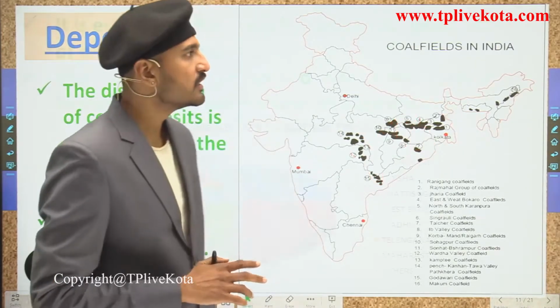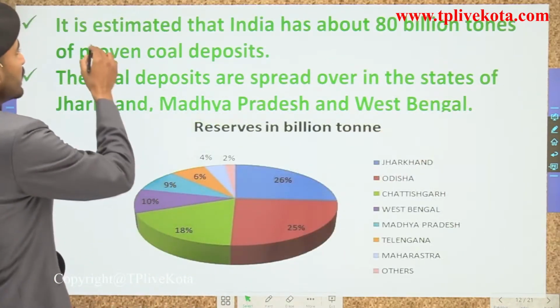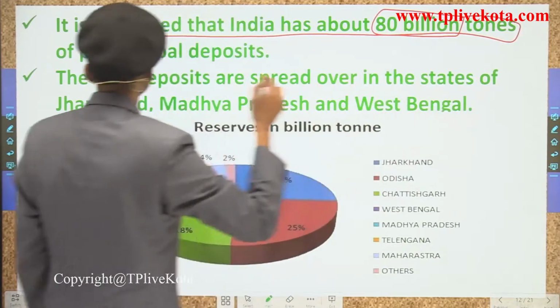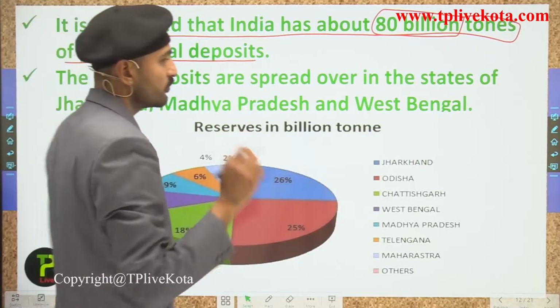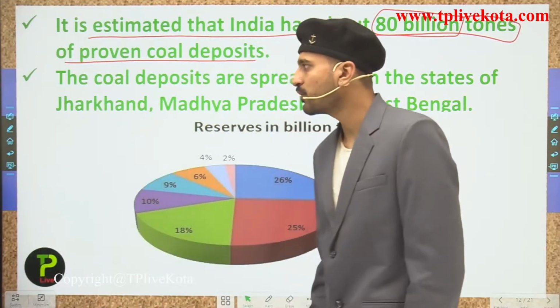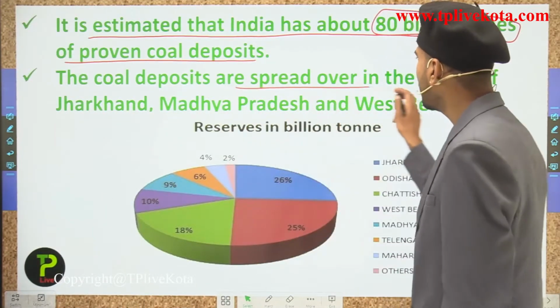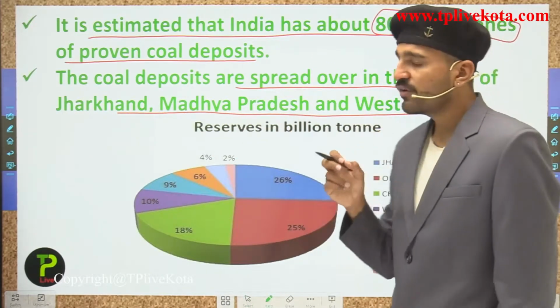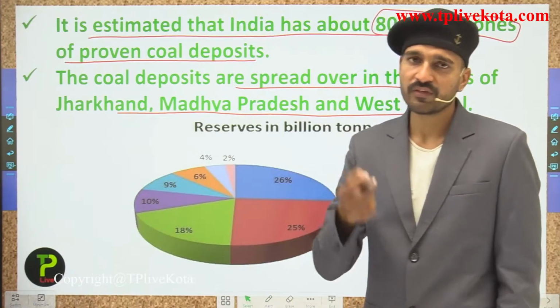Students, moving to the next slide, it is estimated that India has about 80 billion tons of proven coal deposits. Now moving to the next point, the coal deposits are spread in the states of Jharkhand, Madhya Pradesh, West Bengal, Telangana, Chhattisgarh, etc.